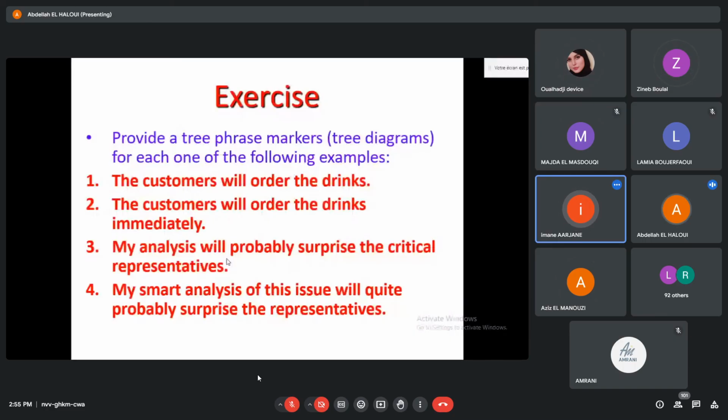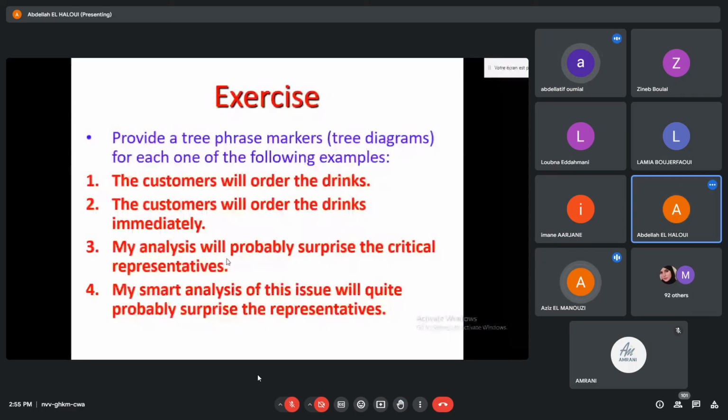Noun phrase. What's the head of it? Analysis. Specifier of it: my. Is the specifier "my" or "my smart"? If your answer is "my smart," your answer is incorrect. Smart is not a specifier. Specifier is just one thing.